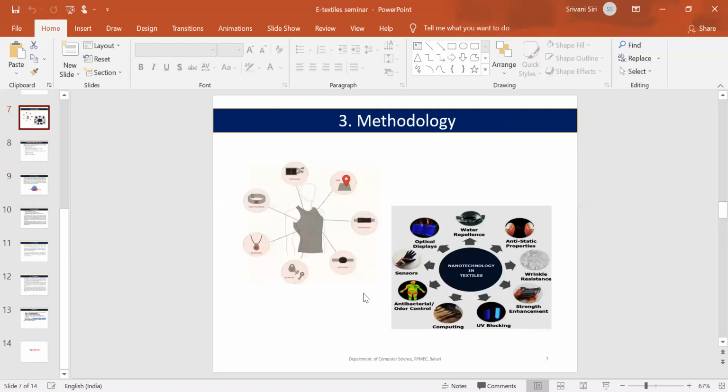Then is there no issue with the batteries, like short circuiting or current passing through the body? Yes, sir, in these cases there will be some disadvantages. Actually, I don't know about this, sir. I'll get to know, sir.